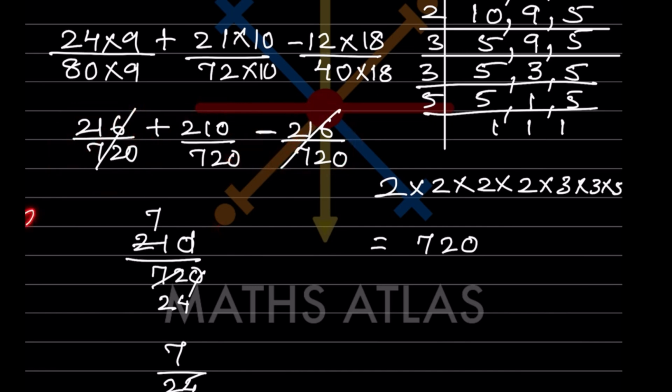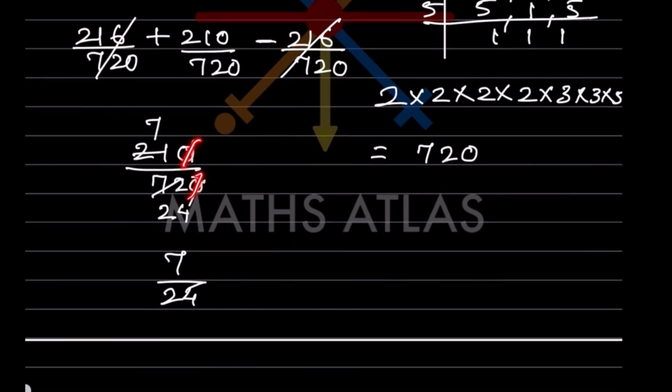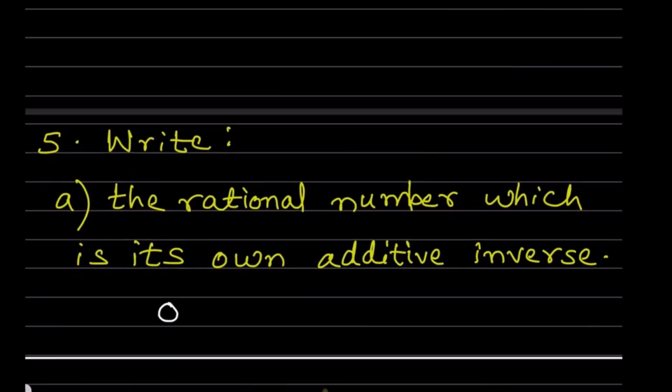Otherwise you can also do like this, the numerator together, 216 plus 210 minus 216 divided by 720, and then later on cut this and this, so the remains is this one. So that thing also you can do. So now when you cancel out this one, so it will be 3 sevens are and 3 24s are, so the answer is 7 by 24.